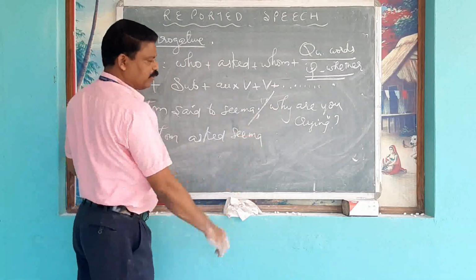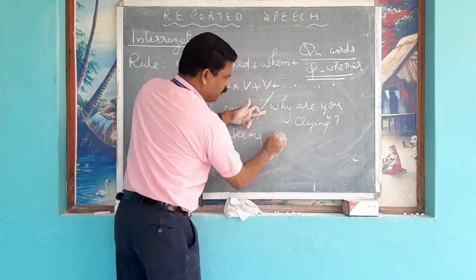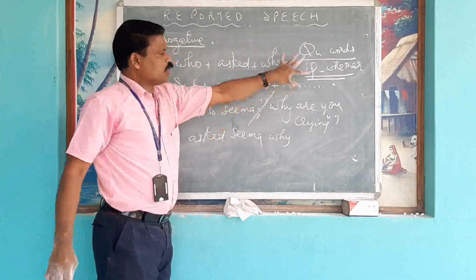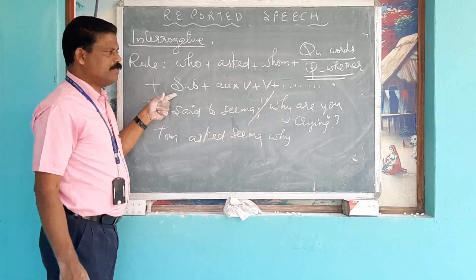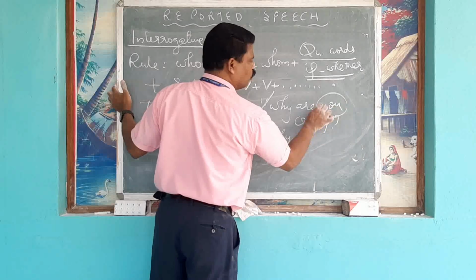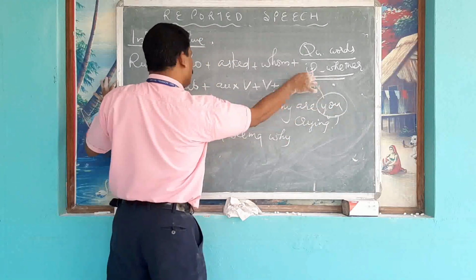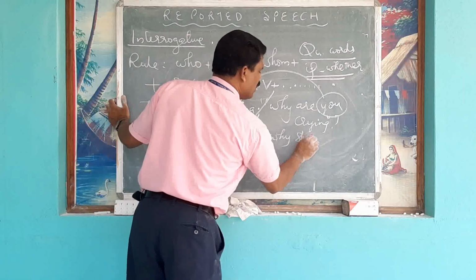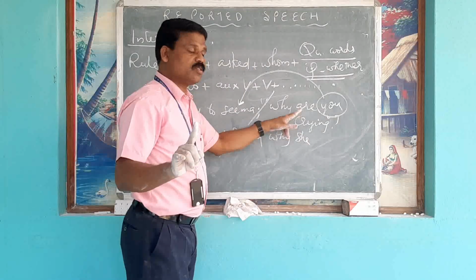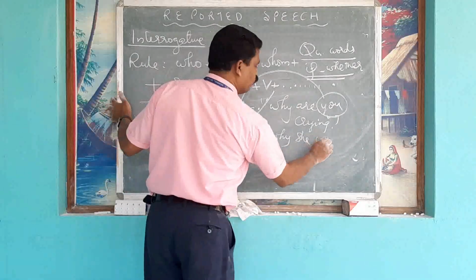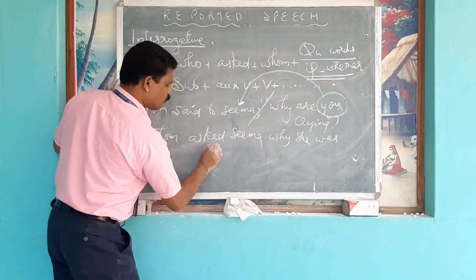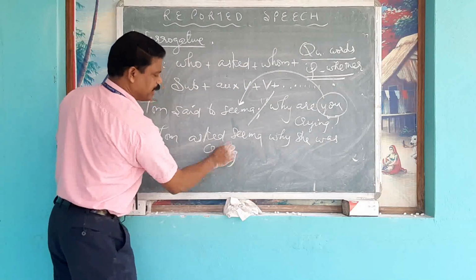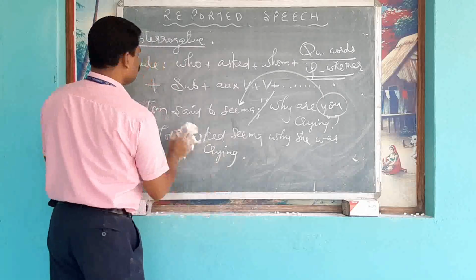Inverted comma हटा दिया. Then question word why. Question word के बाद you have to write the subject. The subject here is you. You will be changed according to the listener, Seema. So she. R changes into was or were. She was crying. Then add full stop.